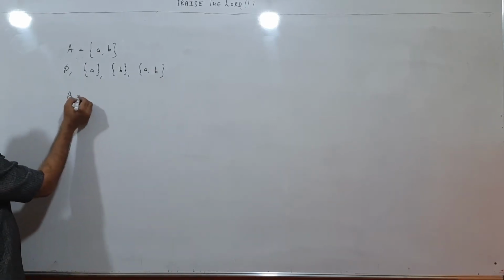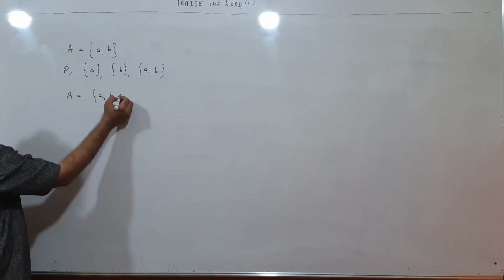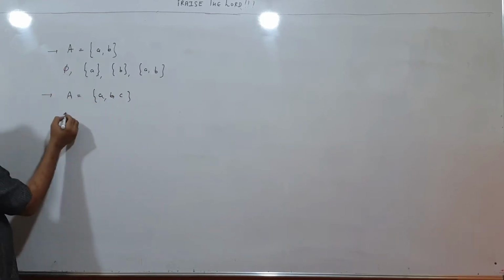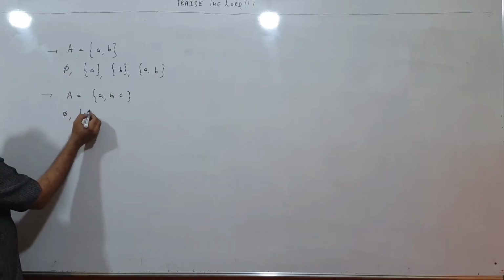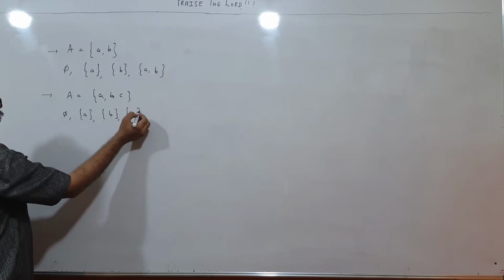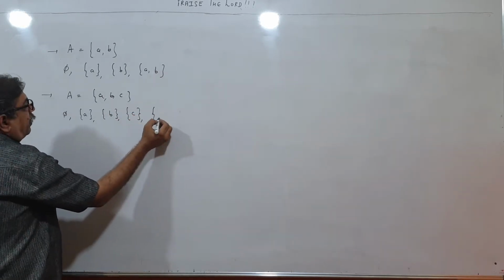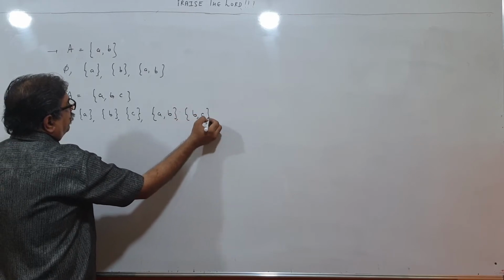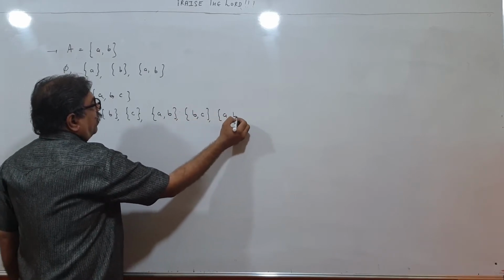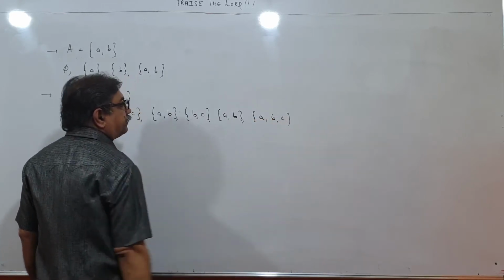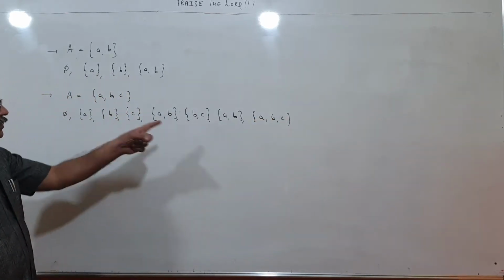Similarly, if A is abc, then its subsets can be null set, a, b, c, ab, bc, ab, abc. How many are there? Count. There must be 8.